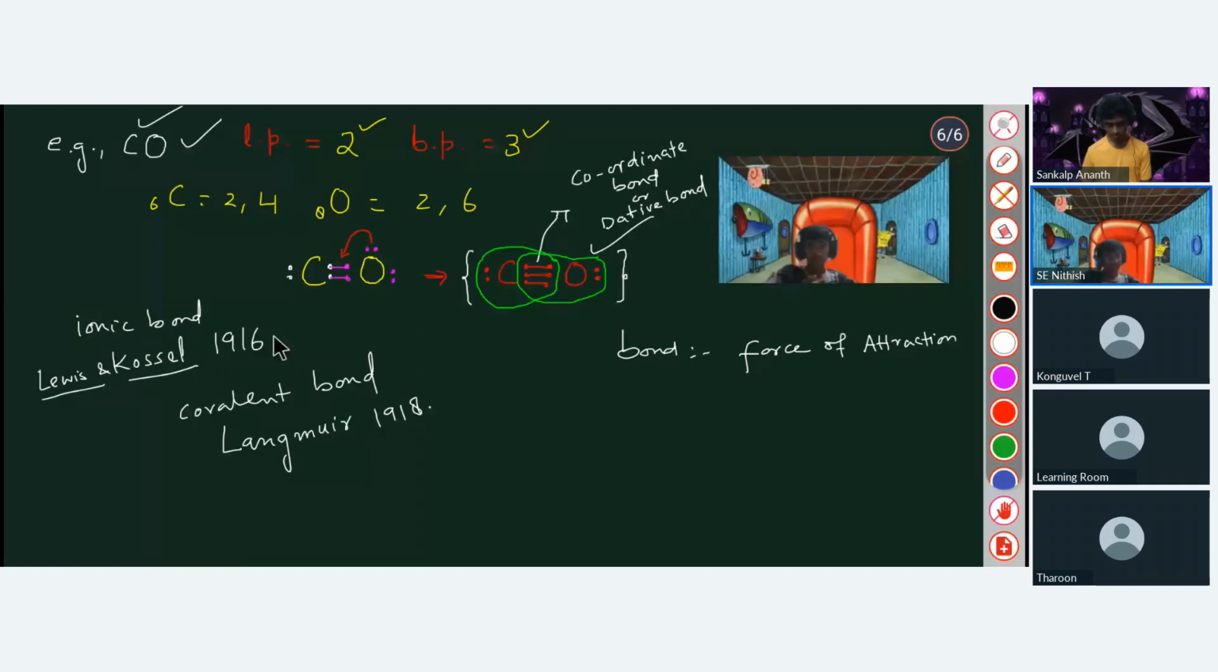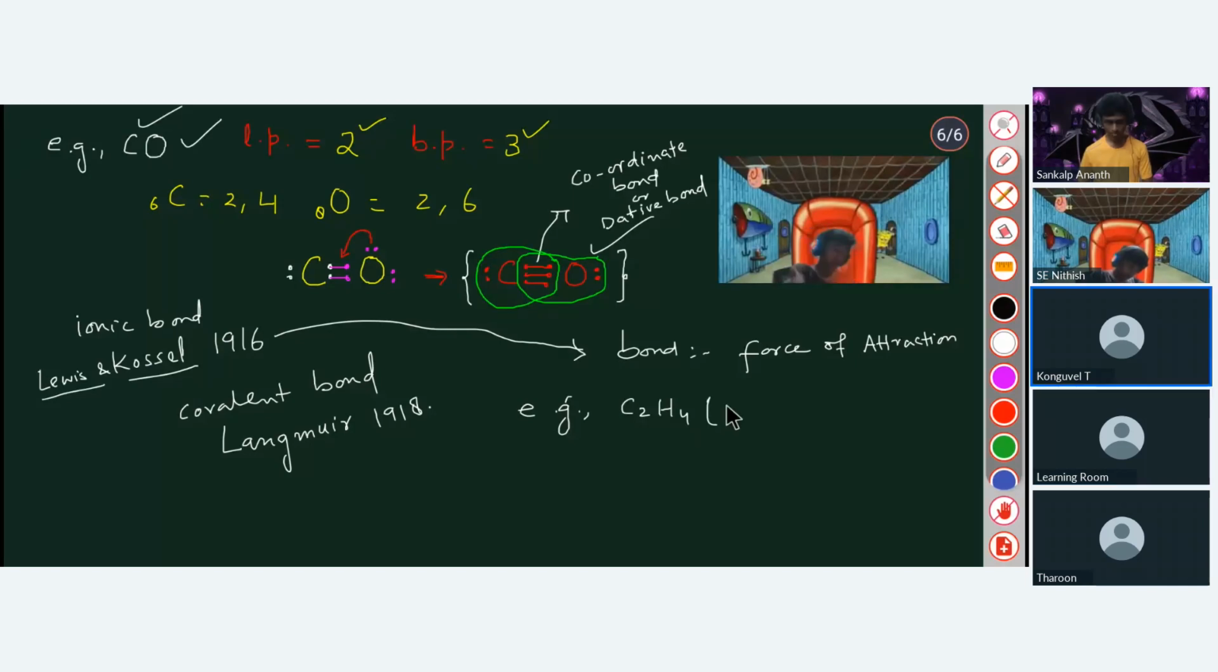Okay. Now, can you tell me how many lone pairs and bond pairs there will be in the case of C2H4, that is ethene? Can you draw the structure of the ethene molecule? Yes, sir. Okay, just try it out.